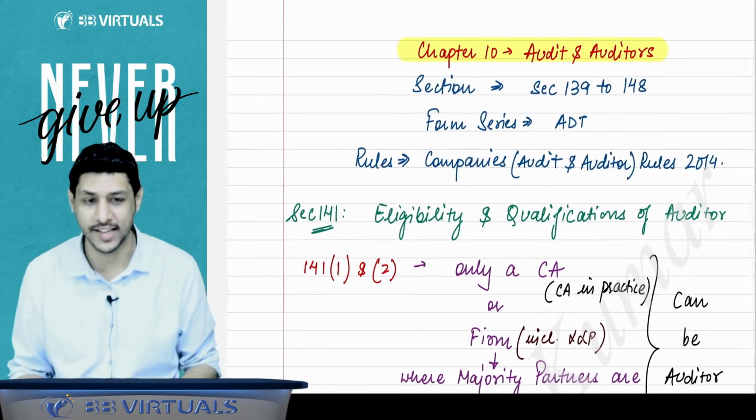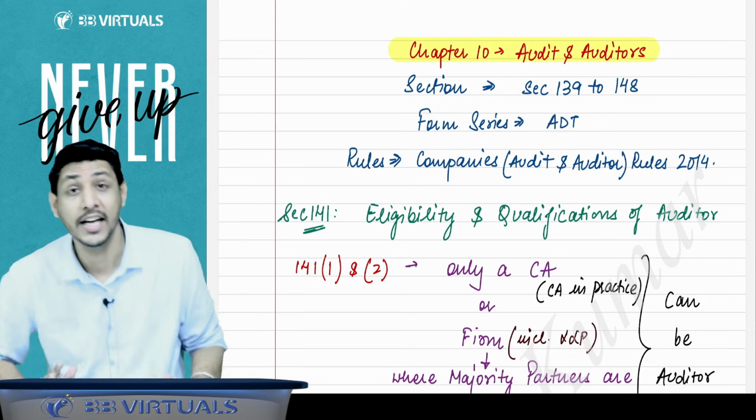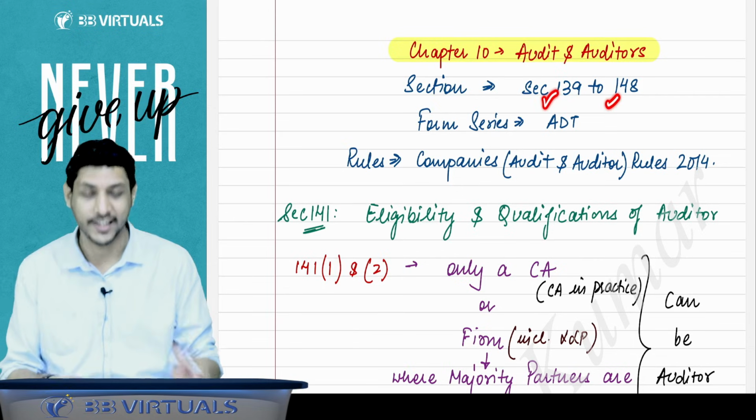And in this video, in this lecture, we are going to cover the entire chapter, all the sections of Audit and Auditors, and that too in detail. We have to revise every section, that is 139 to 148.